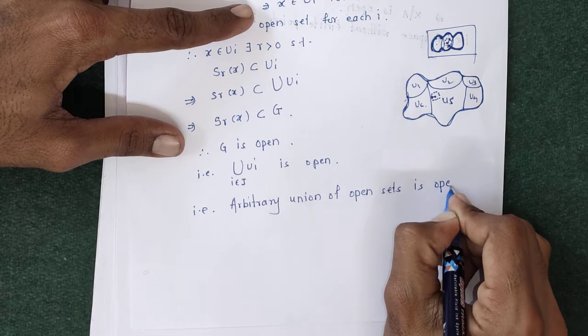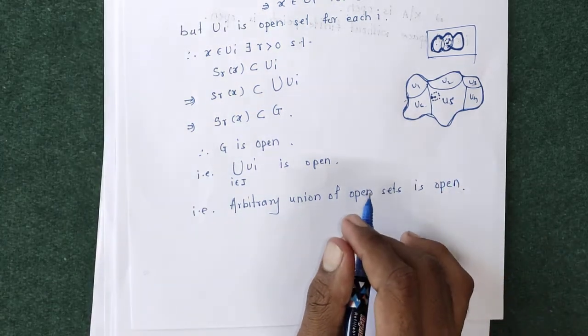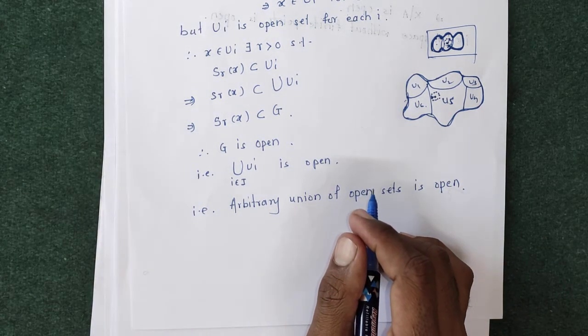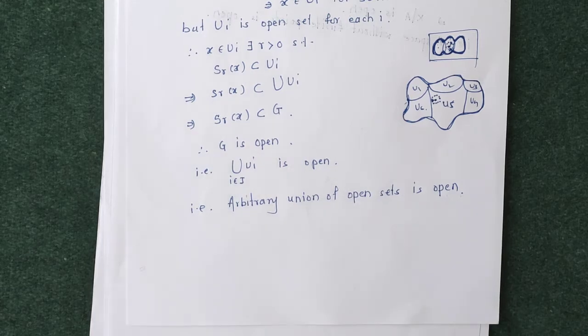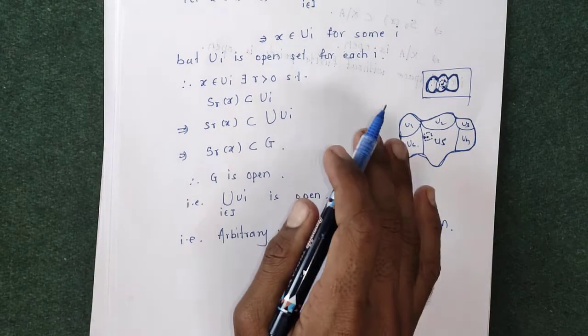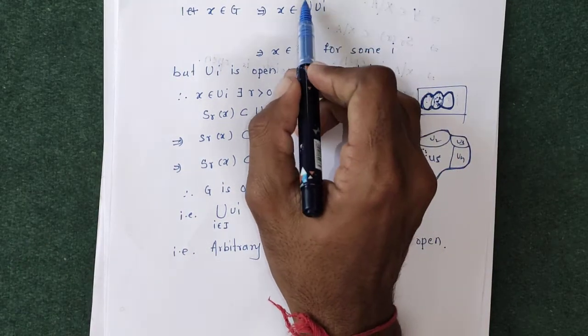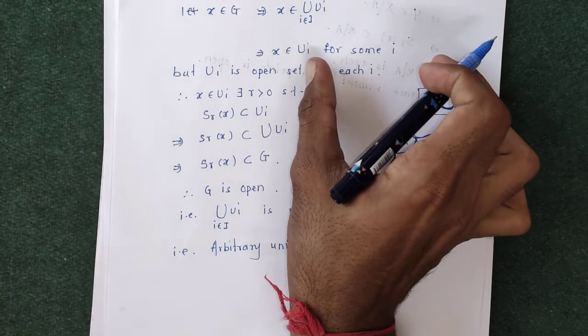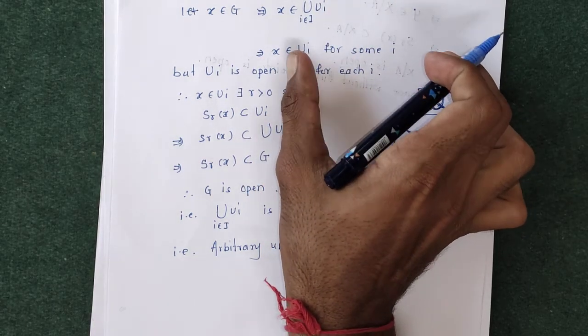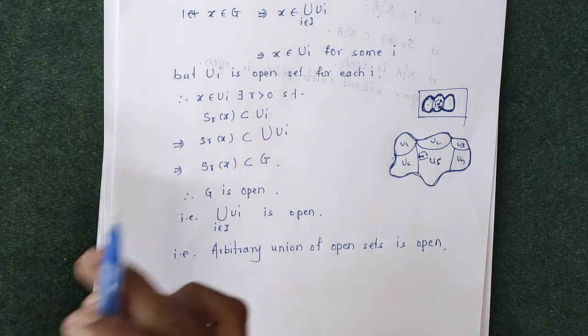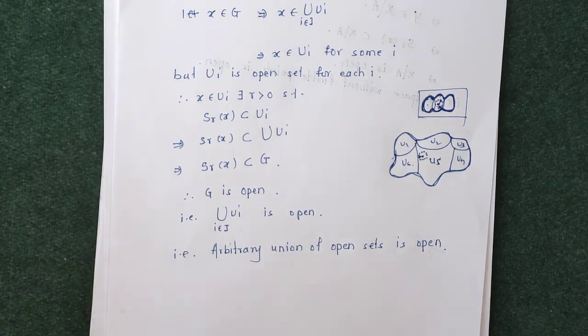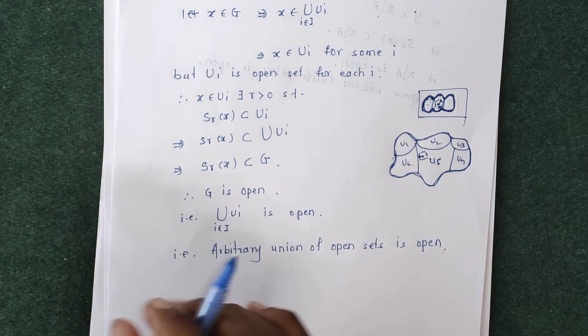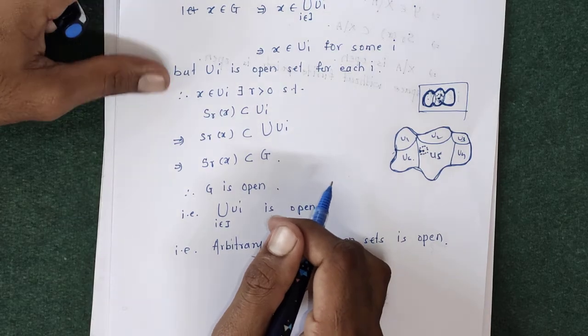Arbitrary union of open sets is open. Hence this theorem, this result, just a few simple things are there. Union means the union of sets contains all the elements, and intersection contains all the common elements. Just keep it in your mind.